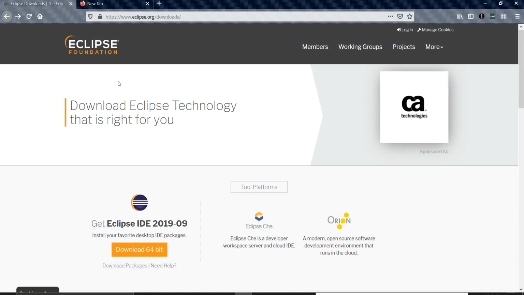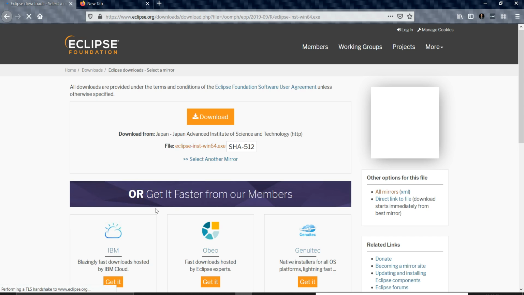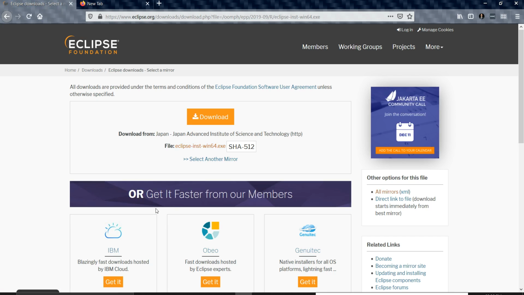So here is the Eclipse IDE downloading page. Don't worry, I will provide you the link in the description box below, so you can move to it and download it. After moving to that, you just need to click on download 64-bit version. If your system is a 32-bit architecture, don't worry, I will provide the link for the 32-bit architecture as well.